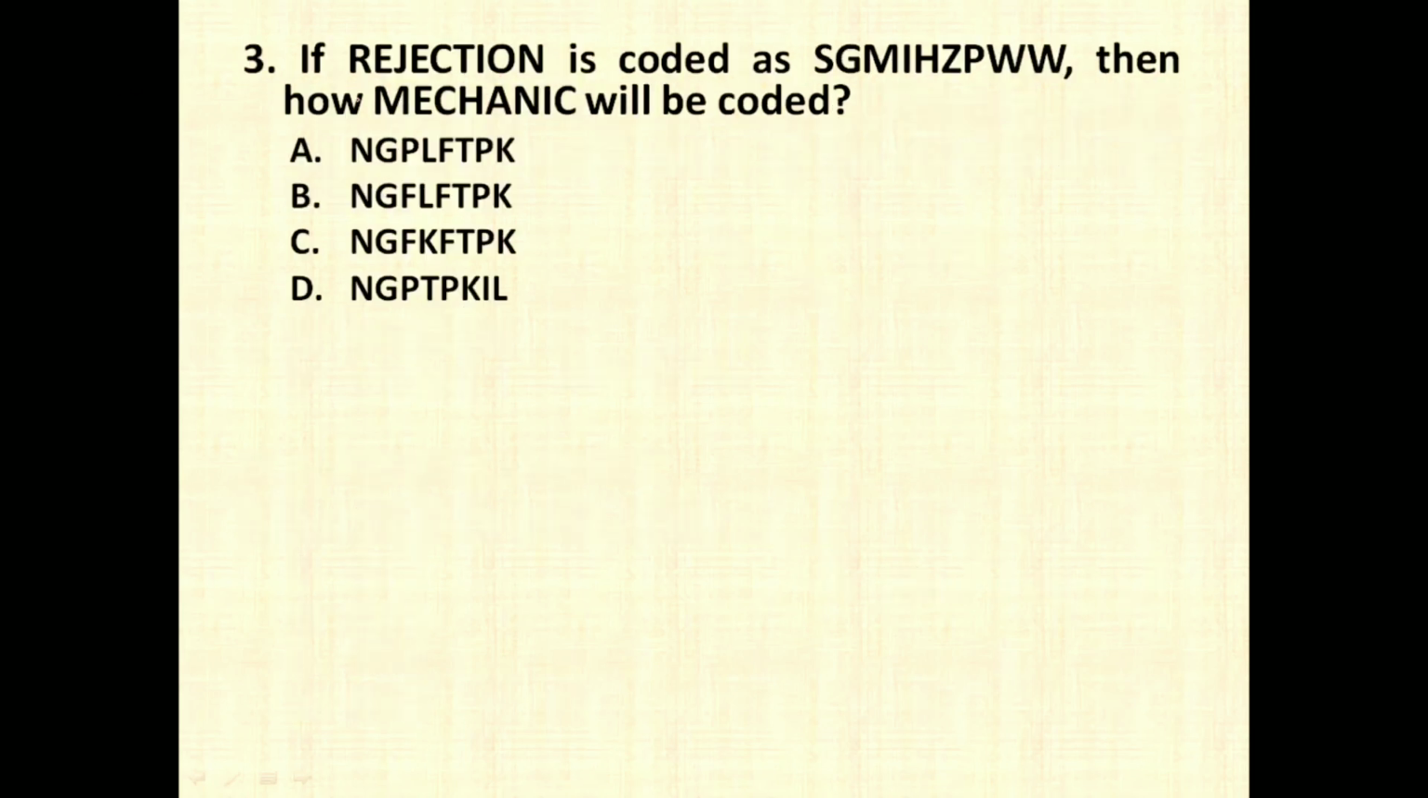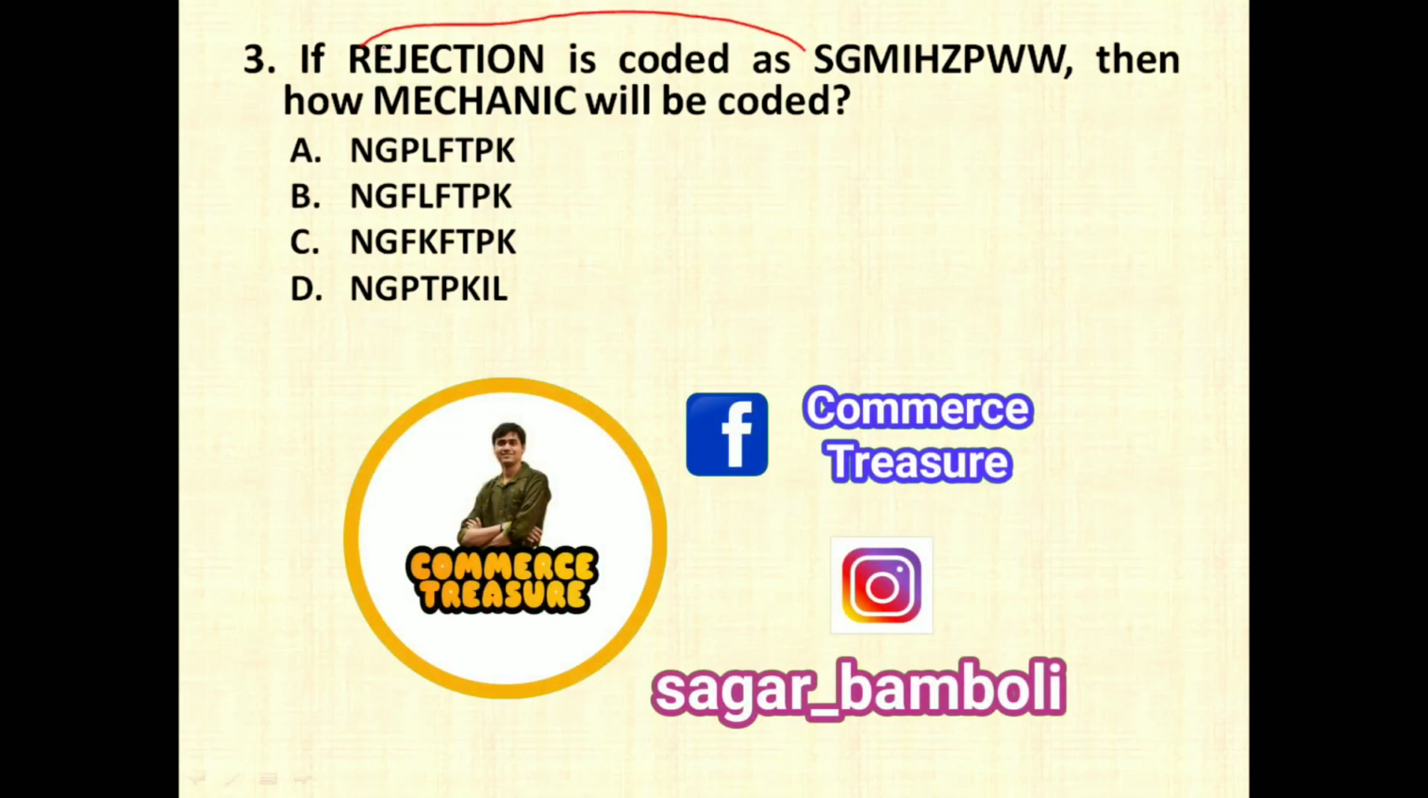The next question is on coding and decoding of words. When you add 1 to R, it becomes S. When you add 2 to E, it becomes G. When you add 3 to J, it becomes M. So this is nothing but a series of +1 alphabet letters, +2 alphabet letters, +3 alphabet letters, and it goes on continuing, right?